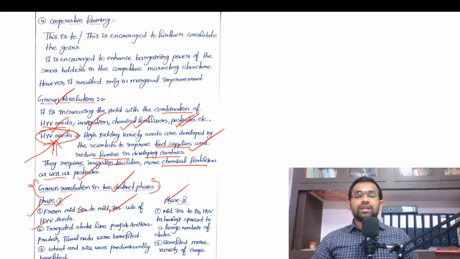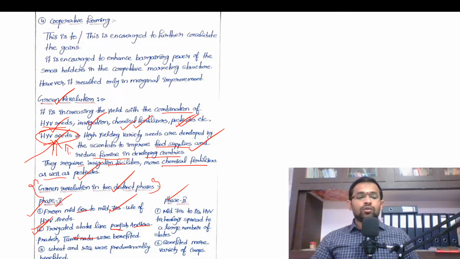Irrigated states like Punjab, Andhra Pradesh, Tamil Nadu were benefited. As I said, these high yielding variety seeds need more irrigation facilities. Therefore, only few states were benefited due to Green Revolution in the first phase. Due to lack of irrigation facilities in other states, they hadn't utilized this opportunity.